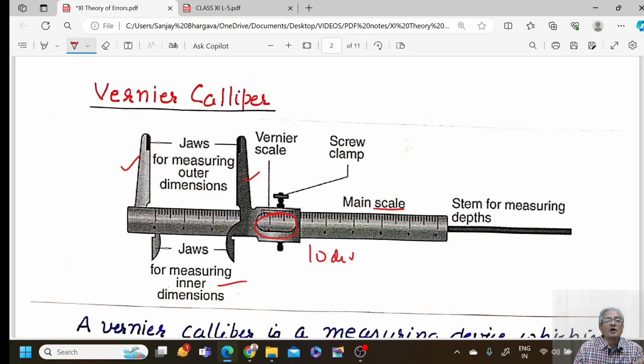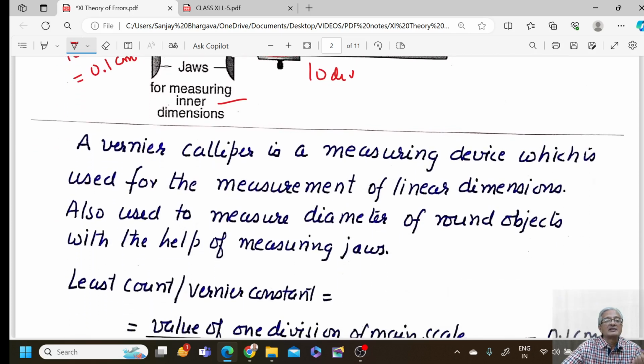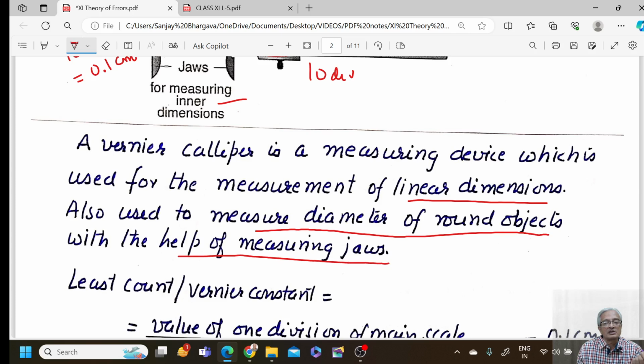In the main scale you will observe that from 0 to 1 centimeter there are 10 equal divisions here. So what is the value of one division? It would be 1 by 10 of a centimeter, that is 0.1 centimeter. So we say a vernier caliper is a measuring device which is used for the measurement of linear dimensions. It can also be used for measuring the diameter of circular objects with the help of the measuring jaws.